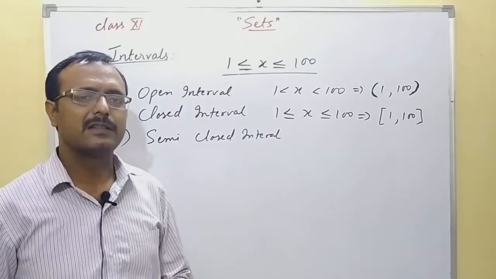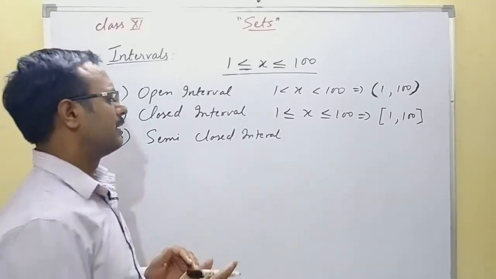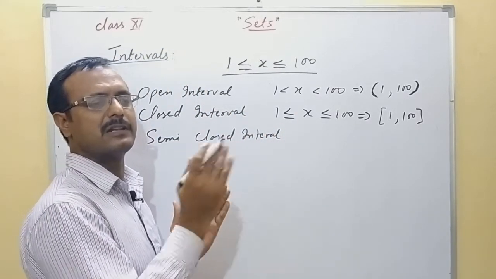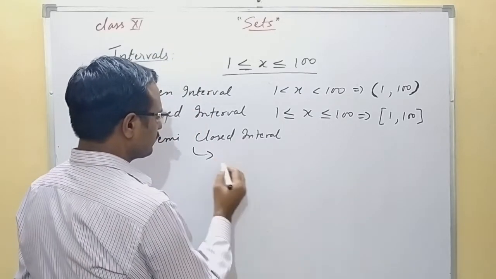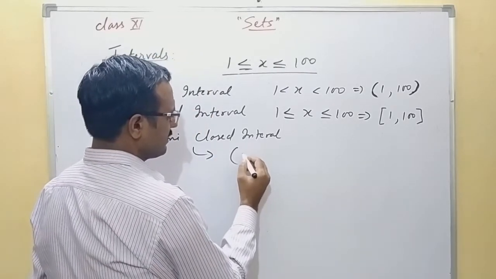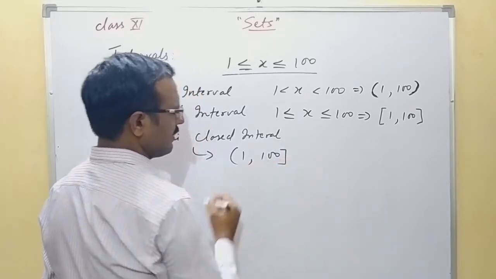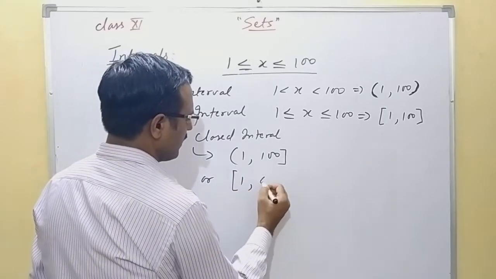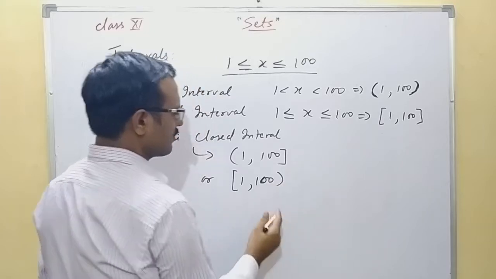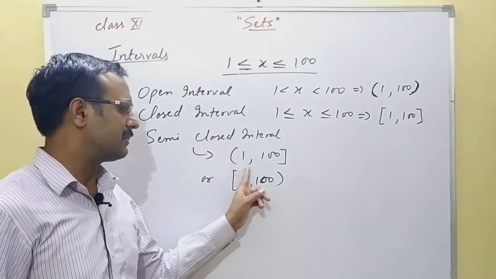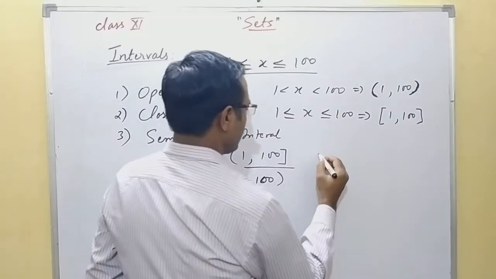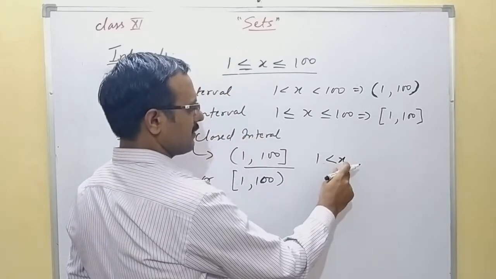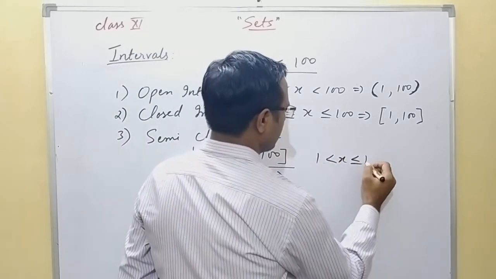In semi closed interval, there can be two types of interval. It may be closed at the starting and open at the end, or open at the starting and closed at the end. So you may take numbers like this: (1, 100], or [1, 100), which is open at 100. The first means the real numbers are greater than 1 but less than or equal to 100.